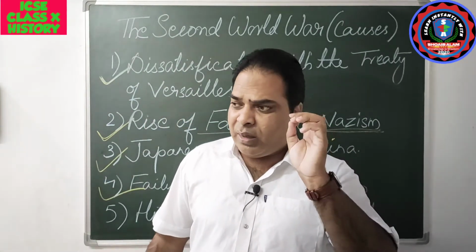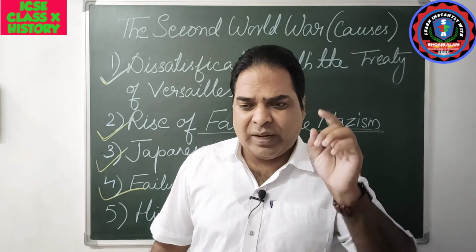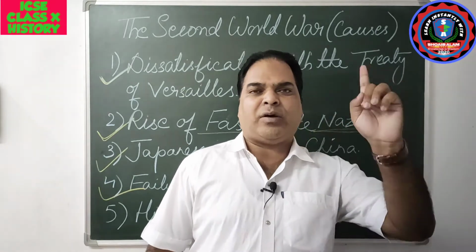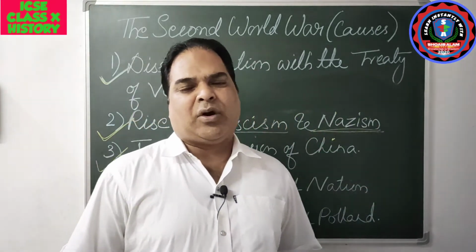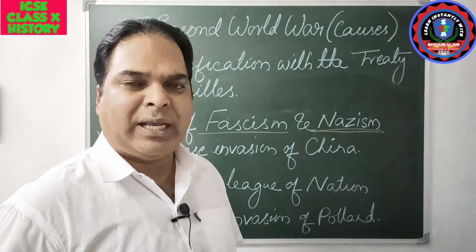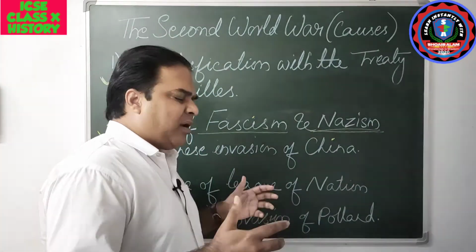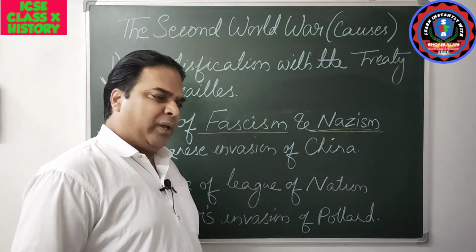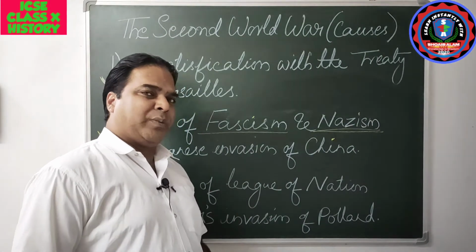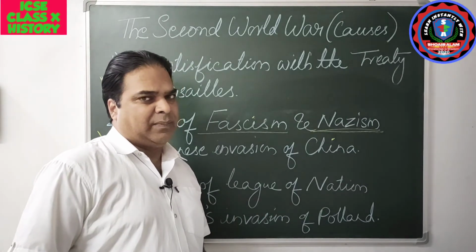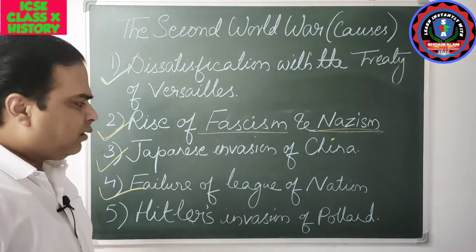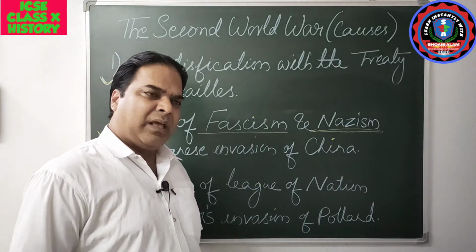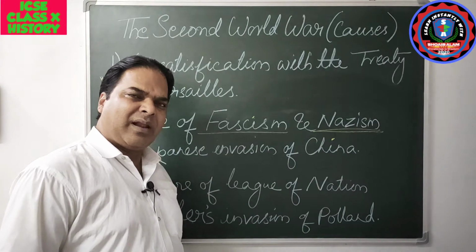The first thing the League of Nations should have done is that when the Treaty of Versailles was boycotted or kicked off by Germany, that is when they could have taught Germany a lesson, but they did not take any action. That means Germany became more and more encouraged, doing one after another such activity which was not supposed to be done. The League of Nations could not stop them. So this is all the failure of the League of Nations, which encouraged Germany to become more and more powerful. And on the other side, Italy also was gaining ground.